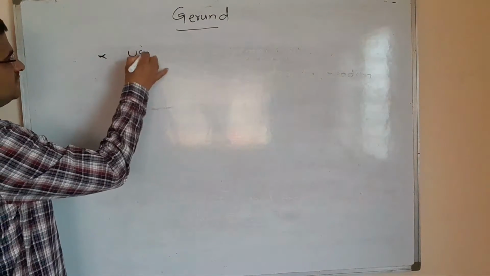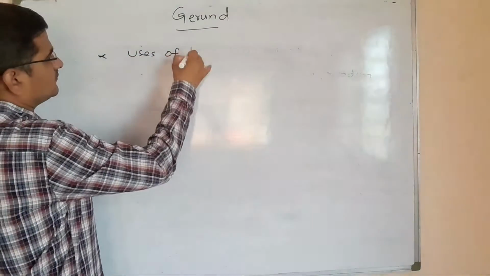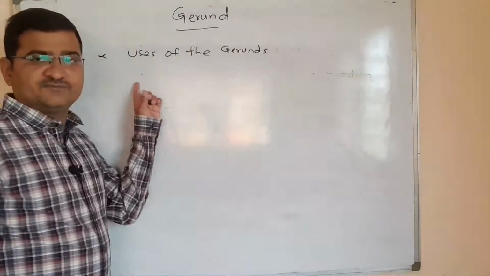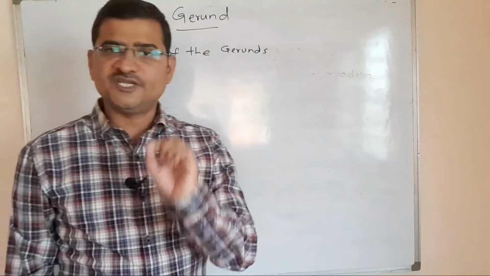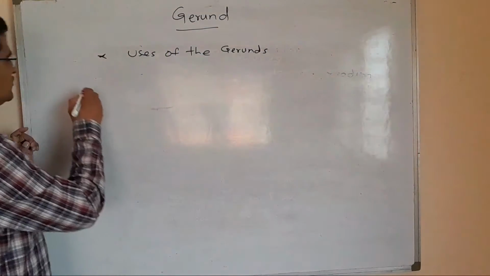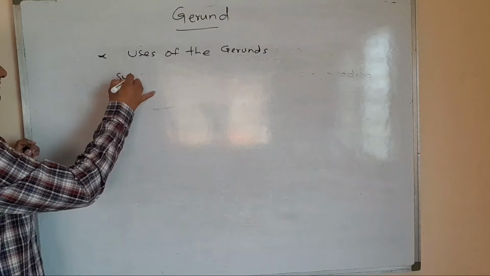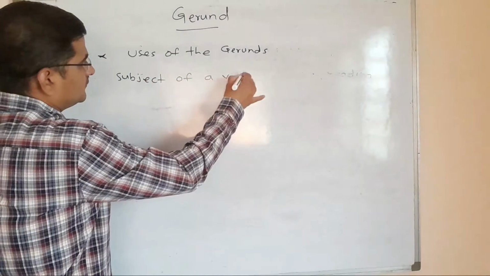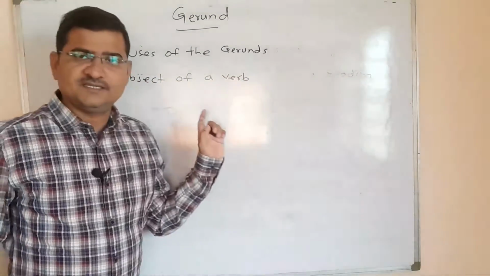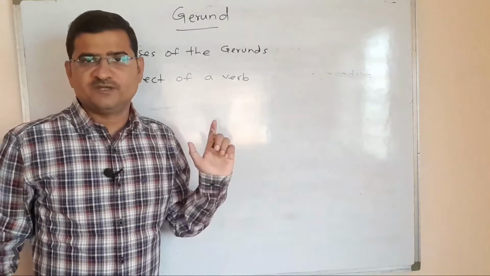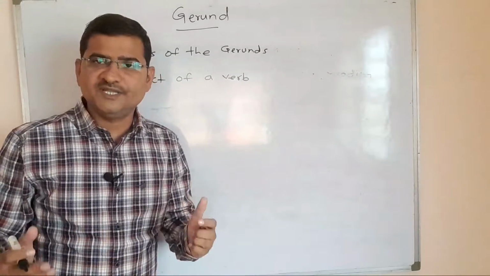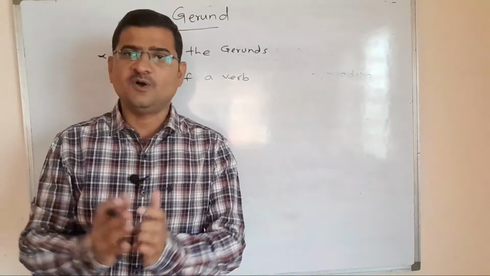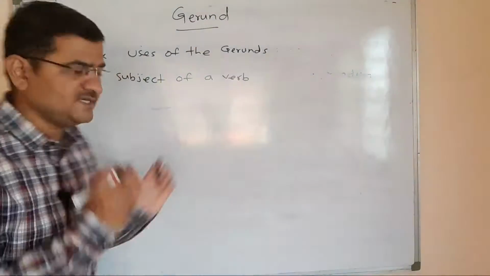Different uses of the gerunds. See here, first of all, a subject of a verb. First use of the gerund is subject of a verb. How is it? We are going to study this use of the gerund, subject of a verb, with the help of a few examples. Please have a look at the board.